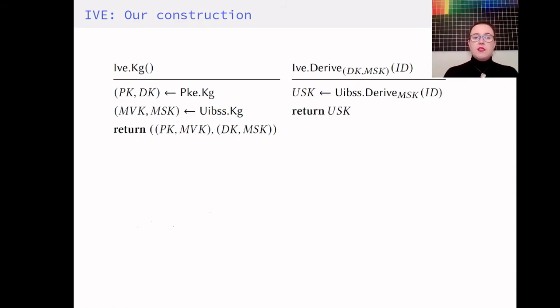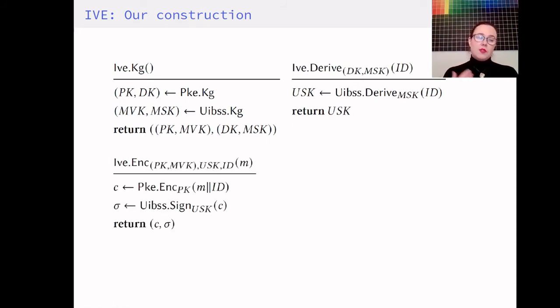The derivation is just the derivation of the underlying signature scheme. For encryption, we encrypt the concatenation of the message and the identity. The reason we concatenate the identity at the end is to link the encryption directly to an identity, which we will use during decryption. Then we sign the ciphertext and return the tuple.